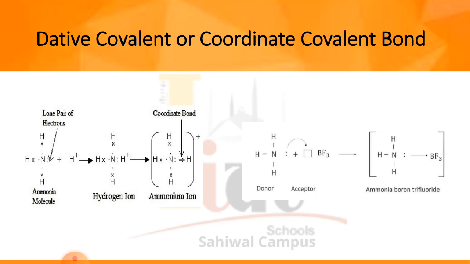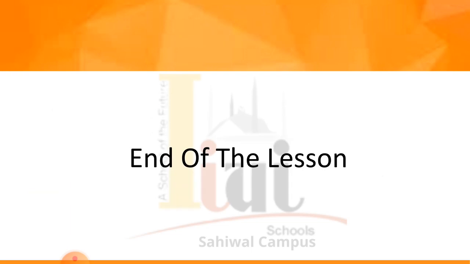The second example is about the donor ammonia and the acceptor boron trifluoride, which is shown on page number 63 of your textbook. Again, the ammonia-boron trifluoride adduct is formed in this example, and that is a coordinate covalent bond. So this is the end of the lesson.